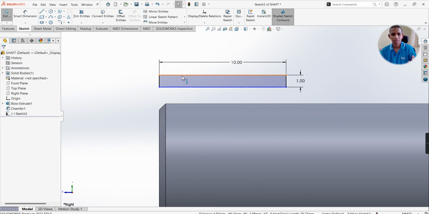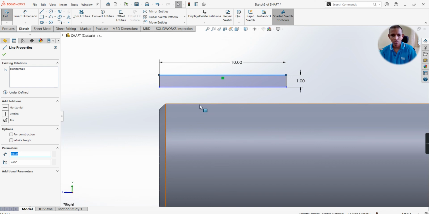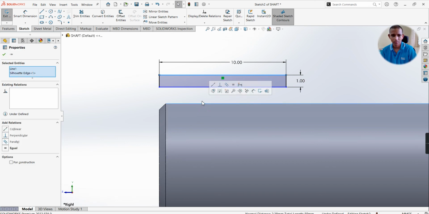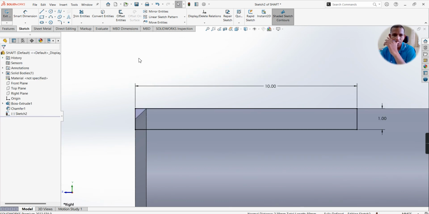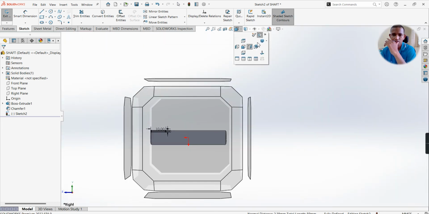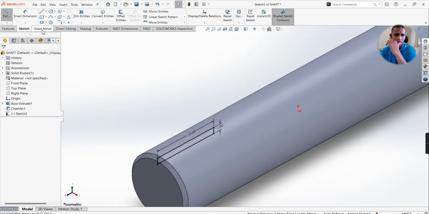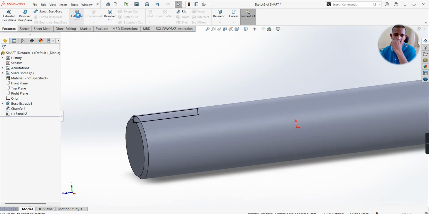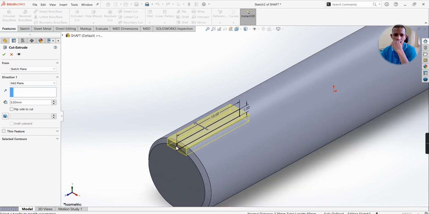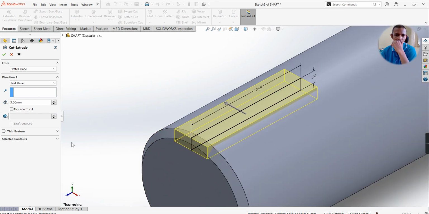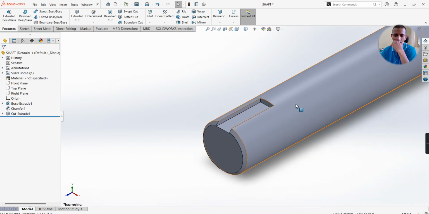Now select this vertical line and this edge, vertical line, control, edge, make the relationship as collinear, select OK. Next, select the top of the rectangle, means top of this line, followed by control and this edge, make it as collinear, select OK. Now select isometric view, extruded cut, here width is 3 mm, select OK. So this is your key slot.